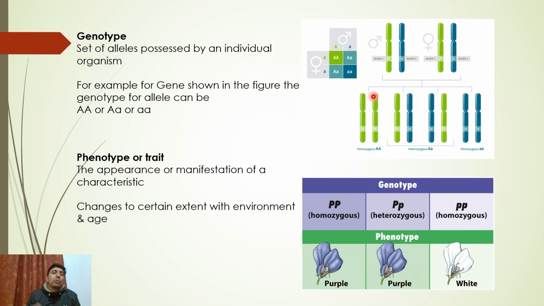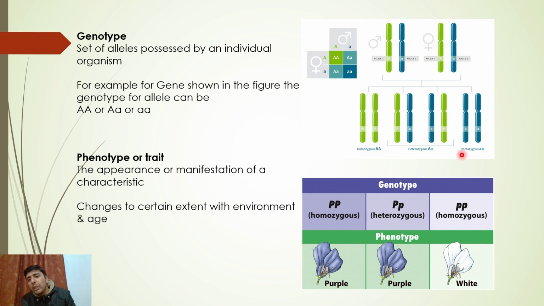So, moving on, genotype and phenotype. How do you define a genotype and a phenotype? I have given a nice little slide here. These are the alleles, as I showed you. This is a heterozygote, and this is a heterozygote. If you cross them, we will get four combinations: homozygous A, heterozygous capital A small a, and homozygous a. So these are genotypes.